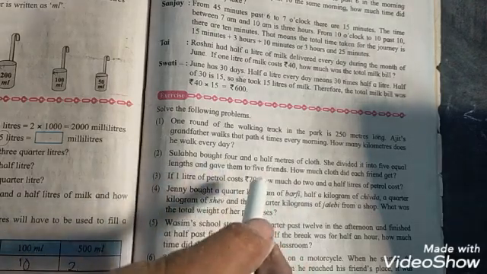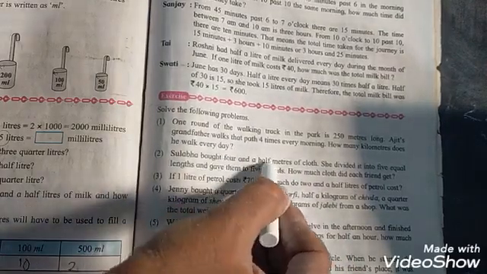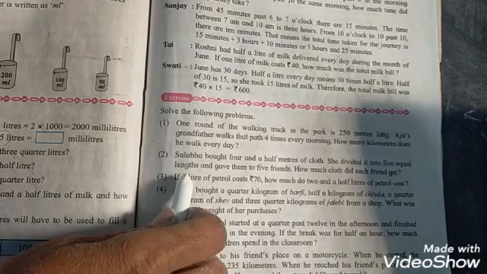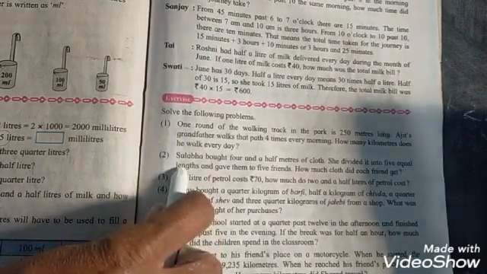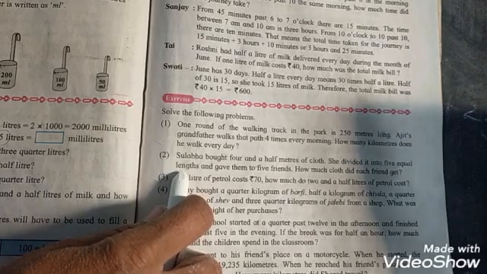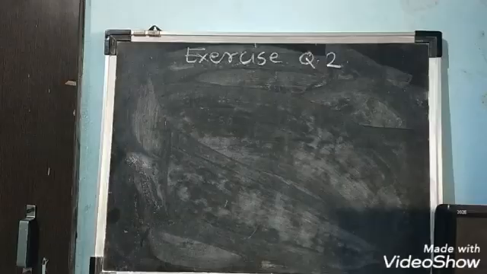First we have to convert this meter cloth into centimeter and then divide by 5. Here you are going to use all your basic knowledge: division and conversion of meter into centimeter. We will see on the blackboard.